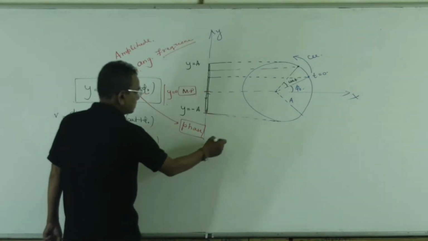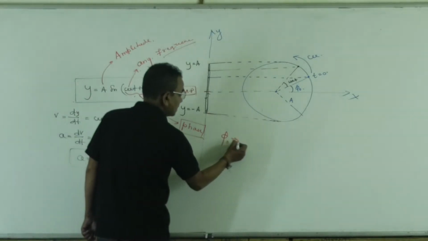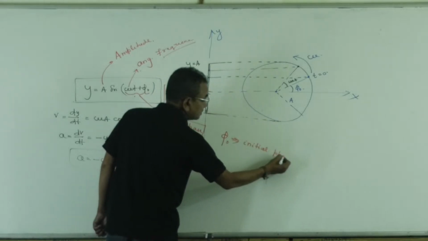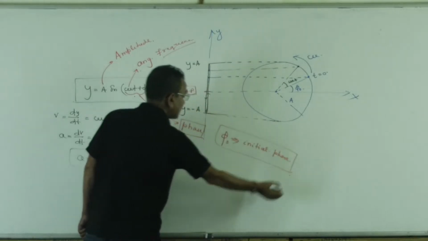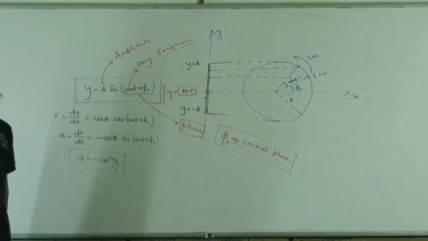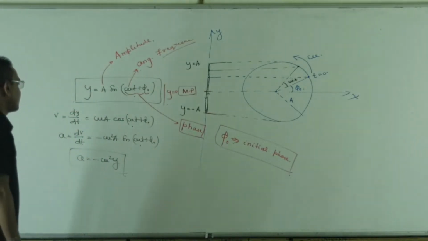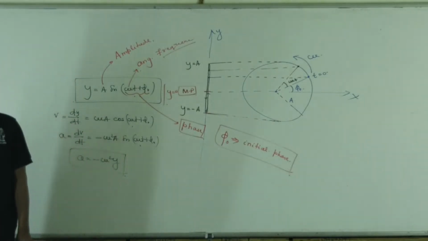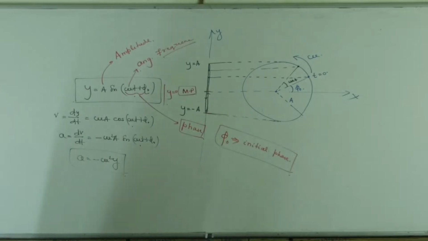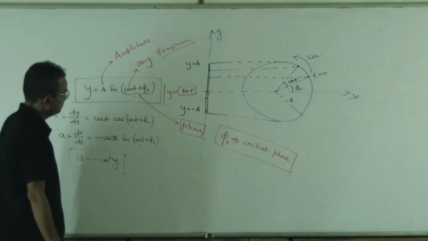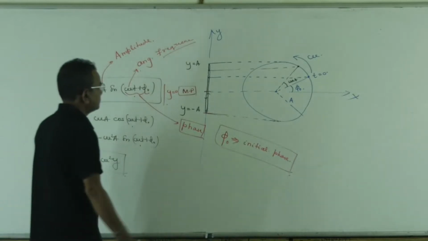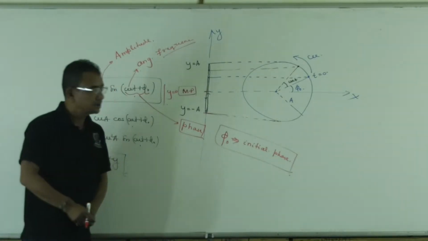The phi naught is called the initial phase, meaning at time t equal to 0, that angle is phi naught. So when I think about phase, I think about uniform circular motion, the angle with the x-axis.